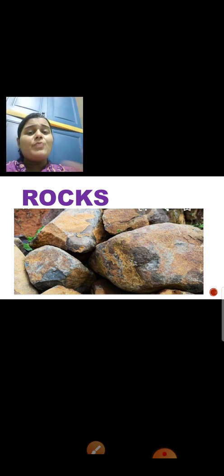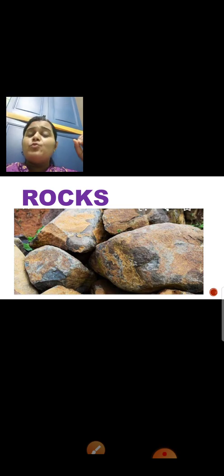These are only a few examples which I have shown you. But in reality, microorganisms are present everywhere in the surroundings. You cannot see them with your naked eyes. You need a microscope to look at the microorganisms.